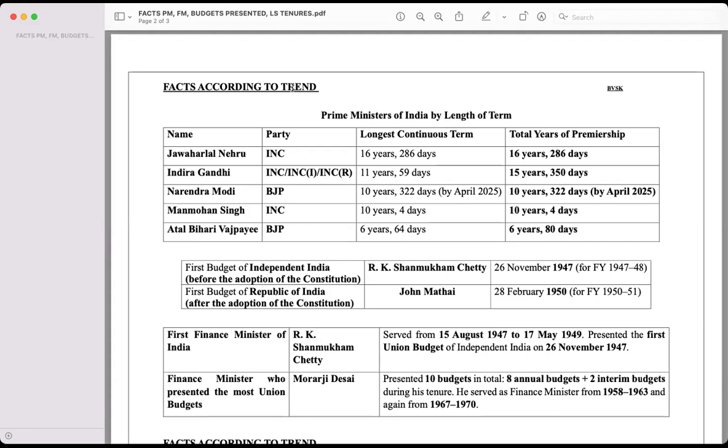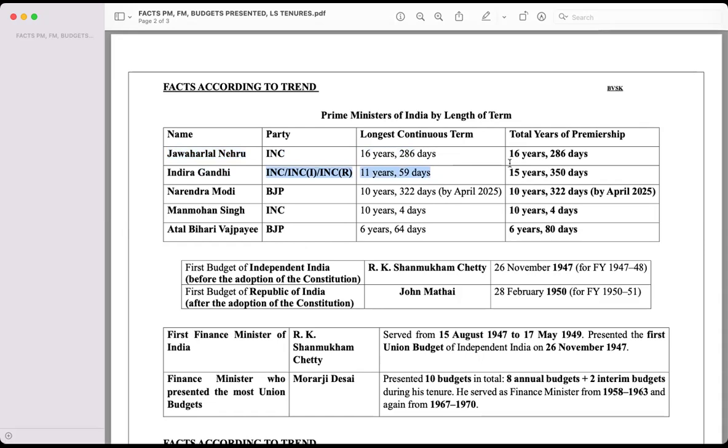Facts according to the trends. Who is the Prime Minister who has served this country for the longest time? According to the length, it was Prime Minister Jawaharlal Nehru from the Indian National Congress, who served continuously for the longest term, that is 16 years, 286 days. This was continuous. Then Indira Gandhi, continuously 11 years, 59 days.